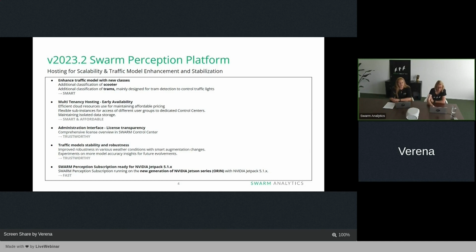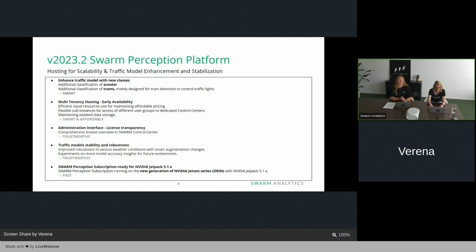More than that, we also added trams as an early availability feature. So it's an important form of public transportation in many cities. And for us, it's an answer that is especially designed for traffic control prioritization of trams. So by saying that, we are going smarter with our traffic and parking model. And we are always happy to receive also feedback from your end when you have the need for any additional classes there.